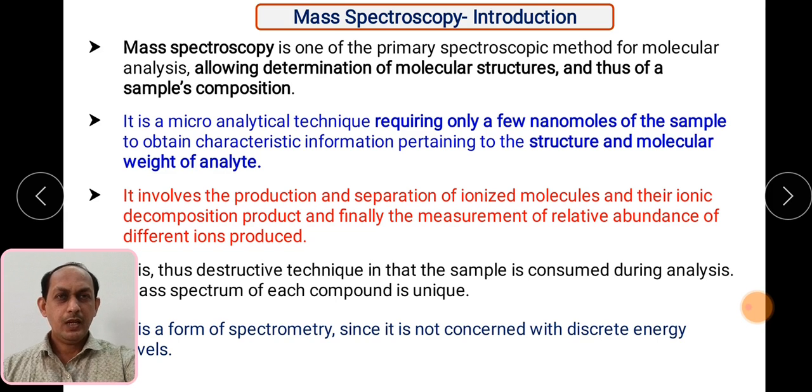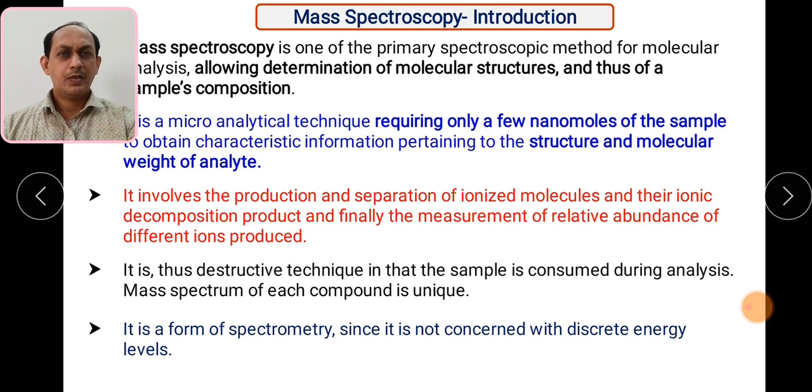It involves the production and separation of ionized molecules and their ionic decomposition products, and finally the measurement of the relative abundance of the different ions produced. In mass spectroscopy, we basically analyze the ionized molecules, and these ionized molecules get decomposed again, and based upon their abundance, different ions are produced. In the next slide we will see the basic information about it.